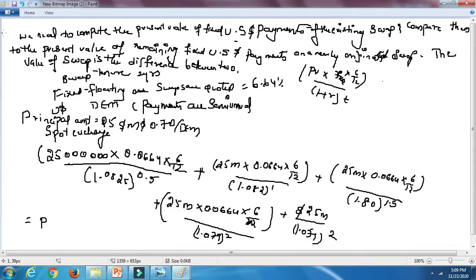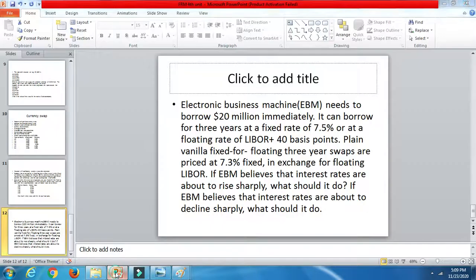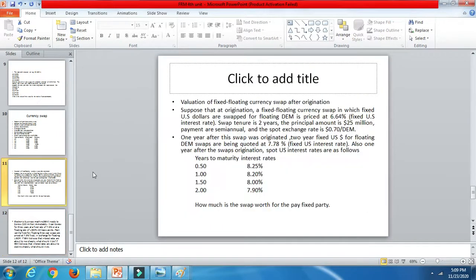In my last class we have done a problem, fixed for floating currencies. See guys, two pieces of information will be given: at origination and after origination. At origination this was the interest rate, that is nothing but the exchange.